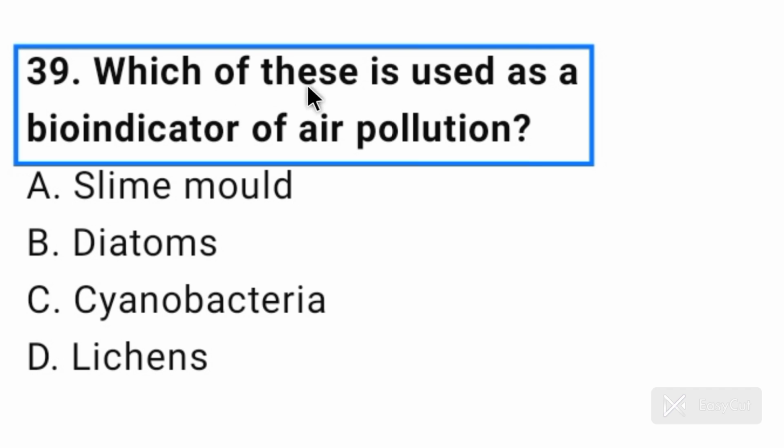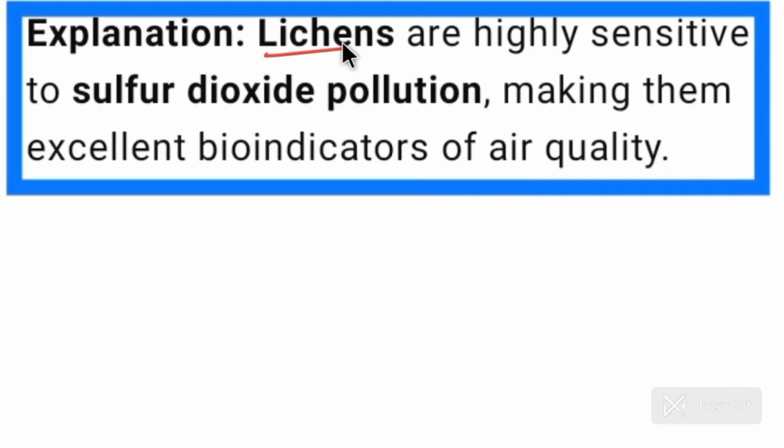Question number 39. Which of these is used as a bioindicator of air pollution? Lichen is bioindicator of air pollution. So option D is correct here. Lichens are highly sensitive to sulfur dioxide pollution, making them excellent bioindicators of air quality. So lichens sulfur dioxide के लिए highly sensitive होते हैं. So lichens are bioindicators of air quality.